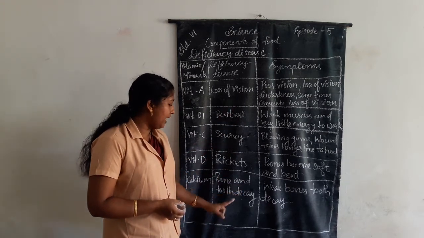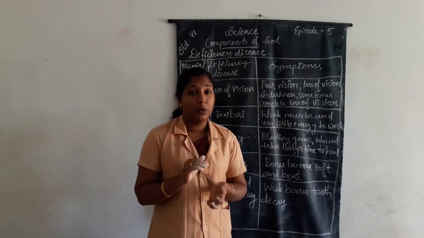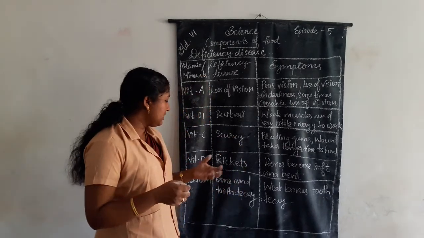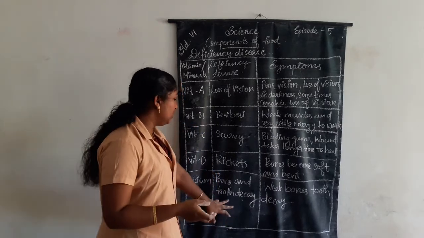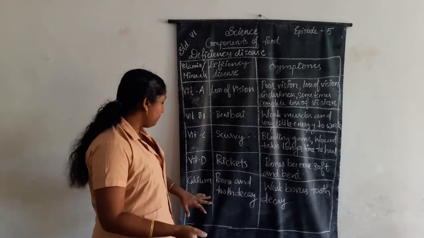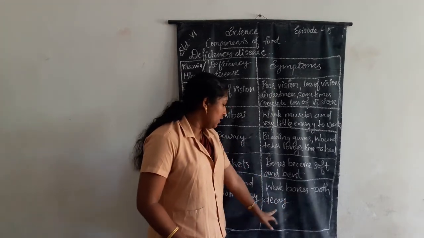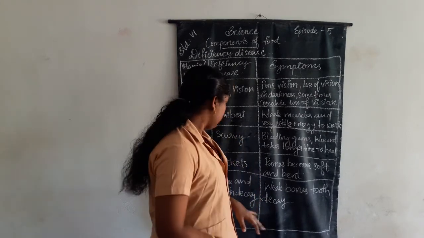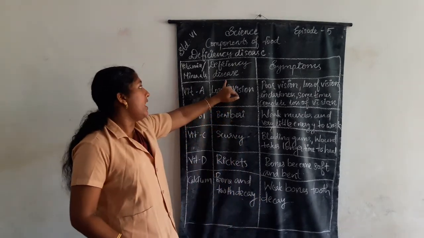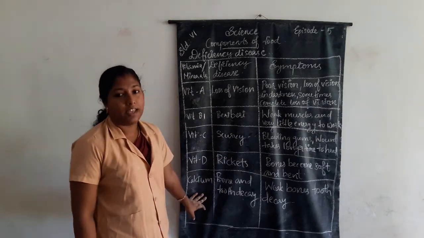The deficiency disease is bone and tooth decay. In early childhood, children's bones and teeth become decayed, and adults' teeth also decay due to the lack of calcium. The symptoms are weak bones and tooth decay.